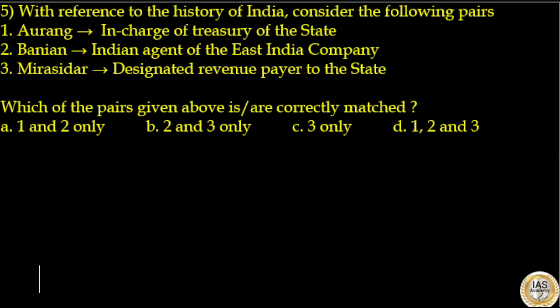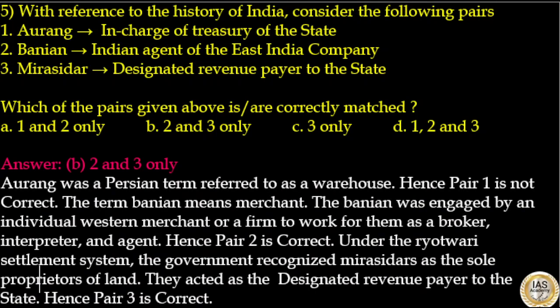With reference to the history of India, consider the following pairs. Orang, in charge of treasury of the state, that is incorrect. Banian, Indian agent of the East India Company, that is correct. Mirasidar, designated revenue payer to the state, that is correct. Which of the pairs given above is or are correctly matched? Here the answer to this question is option B.